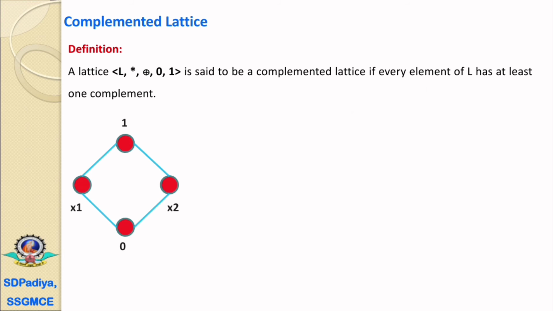Now we'll see the example that we have covered previously. x1 has a complement element x2, x2 has a complement element x1, 0 has a complement element 1 and 1 has a complement element 0. Therefore it is a complemented lattice.